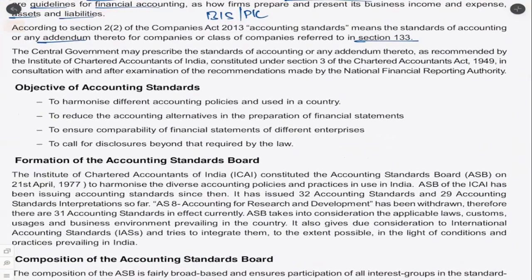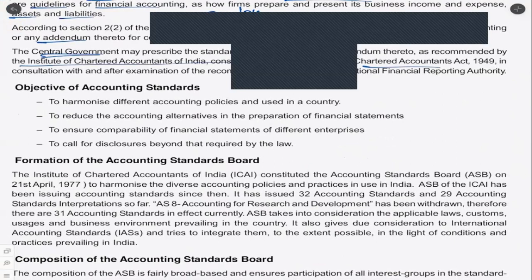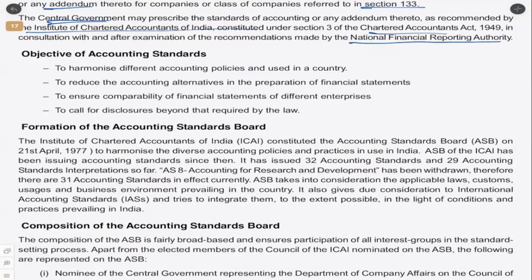The CG, that is the central government, may prescribe the standards of accounting or any addendum thereto as recommended by the ICAI, constituted under the CA Act 1949. So the central government is going by the recommendation of ICAI because they are the ones who are the authority on accounting and auditing standards. Therefore, they have taken the lead in this area. Then they will consult with the National Financial Reporting Authority as well. So after consulting with them, they will issue the accounting standard.